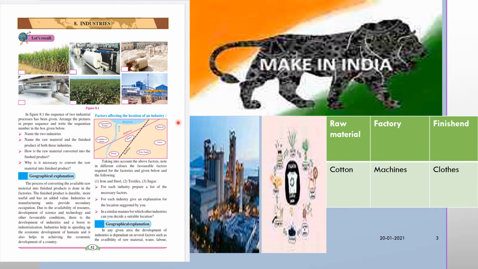Taking into account the above factors, note the different colors, the favorable factors required for the factories given below and the following: first iron and steel, second textiles, and third sugar.